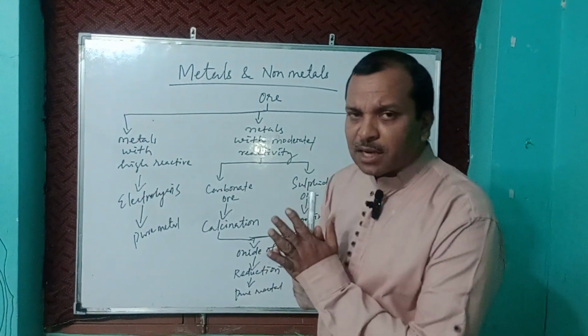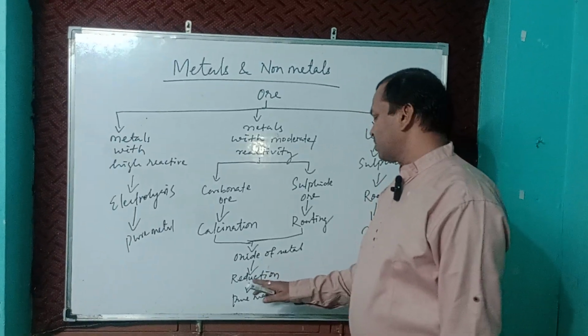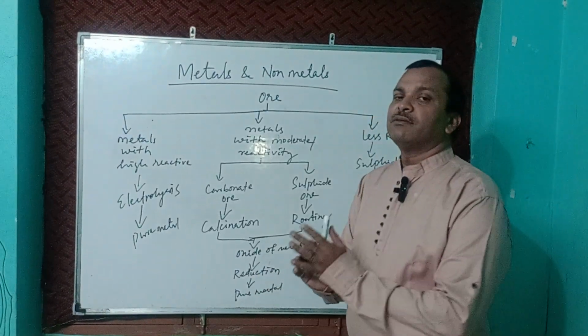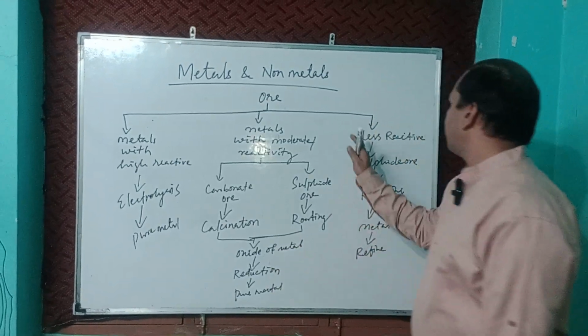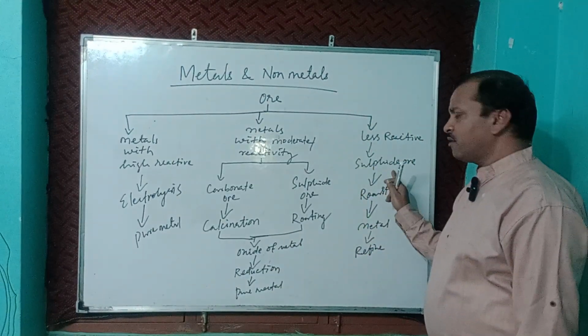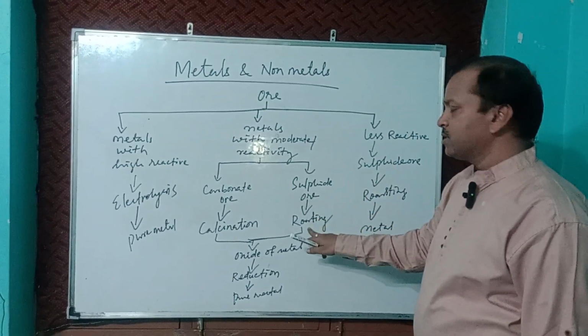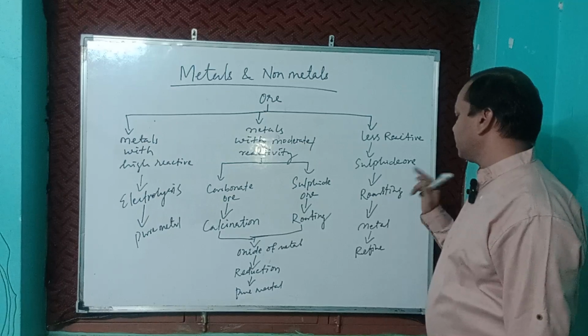The oxygen has to be removed from the oxide of the metal. When oxygen is removed, that is called reduction. Then we will get pure metal. In the less reactivity series, we get only sulfide ore. For sulfide ore, roasting is the process, so we go for roasting.